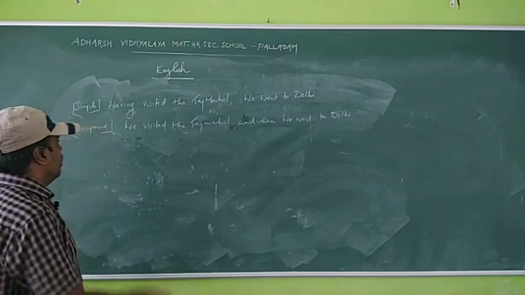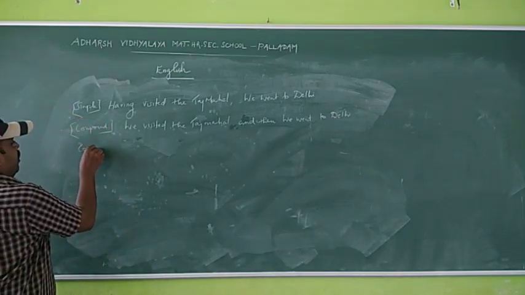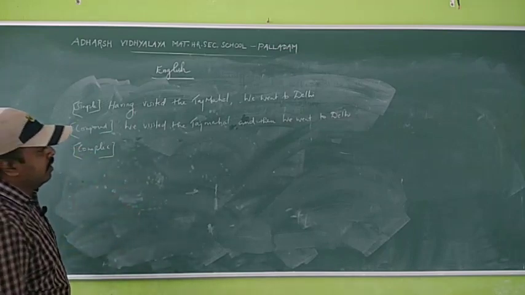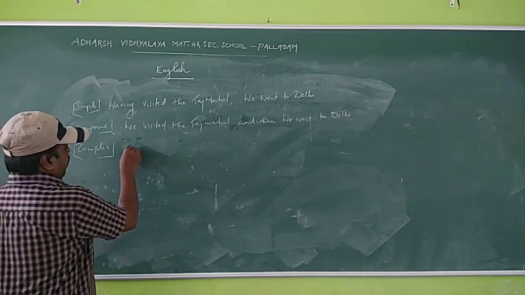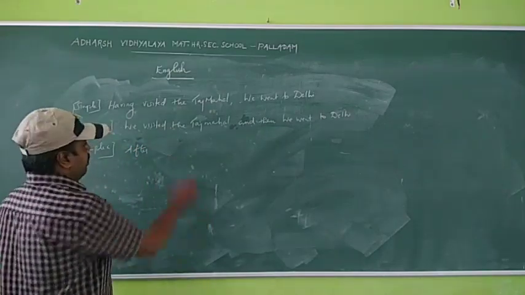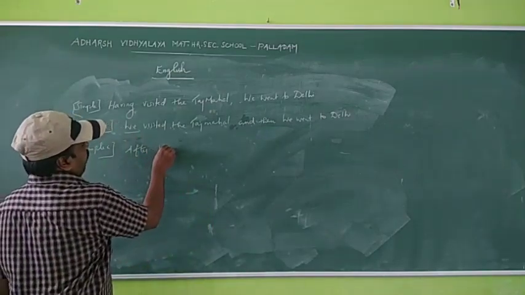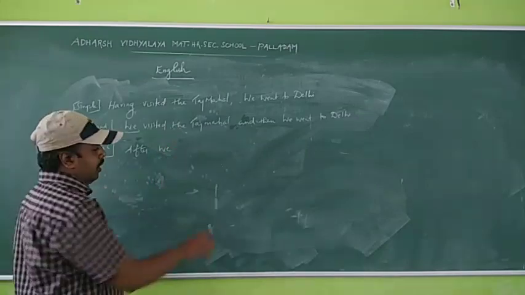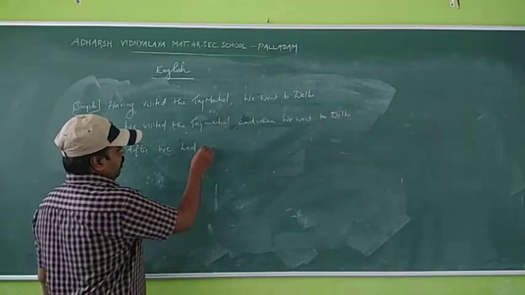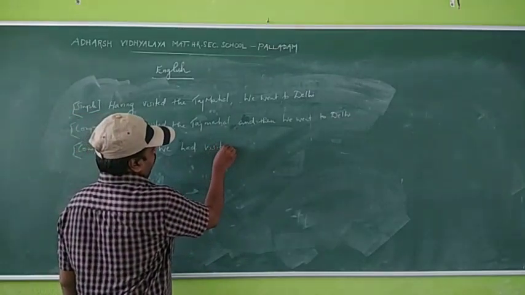Okay. Next one, complex sentence. In a complex sentence, what do you use? You have to use after, then subject. What is the subject here? We. Next one, had. Next one, past participle, visited, visited only.